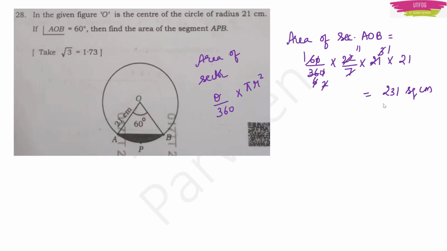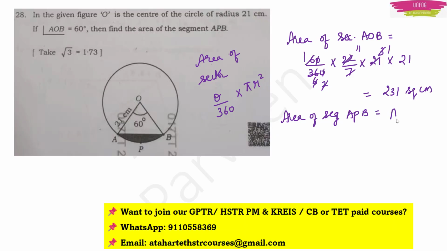Now I have the area of sector. If I take the area of segment APB, this is equal to area of sector AOB minus triangle ABO. So the shaded portion, area of segment APB, if you see the shaded portion, then that value will be equal to the entire sector minus that triangle value. And that is what I have to find here also.